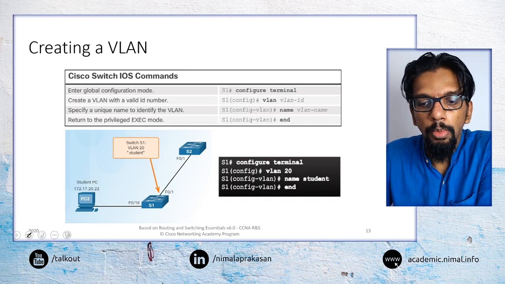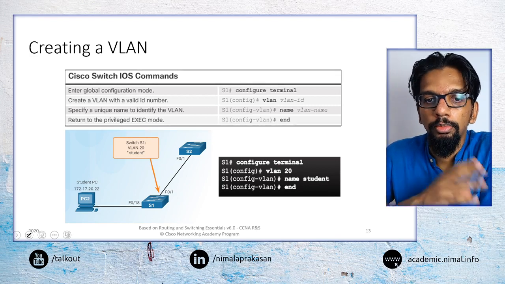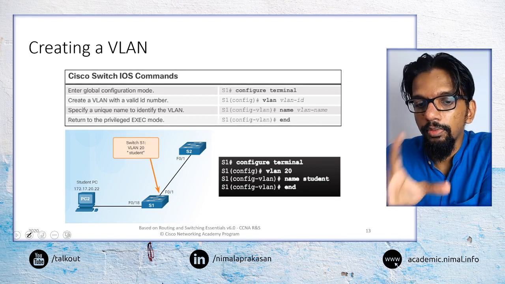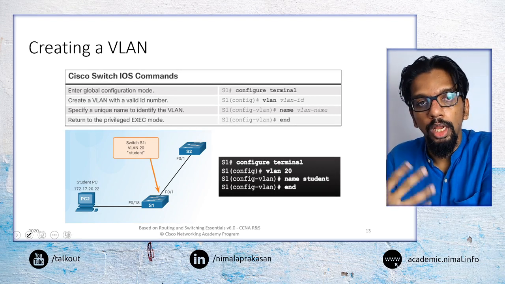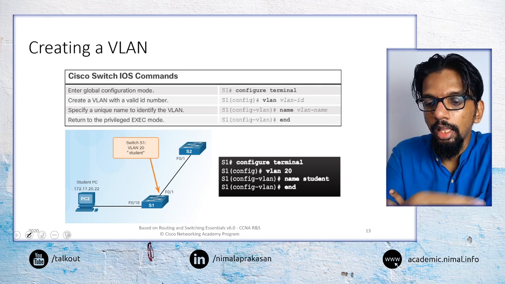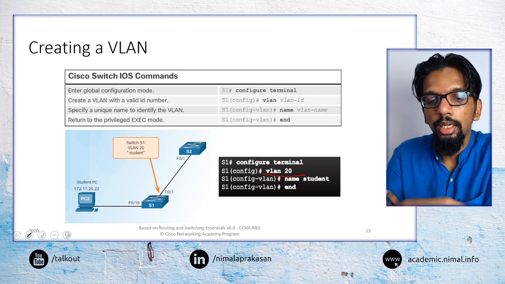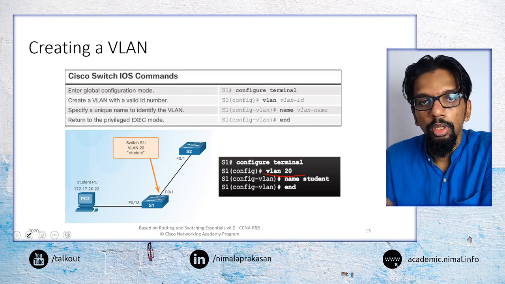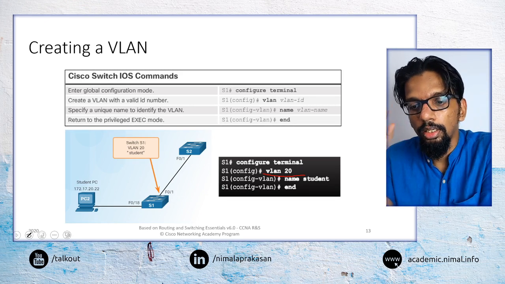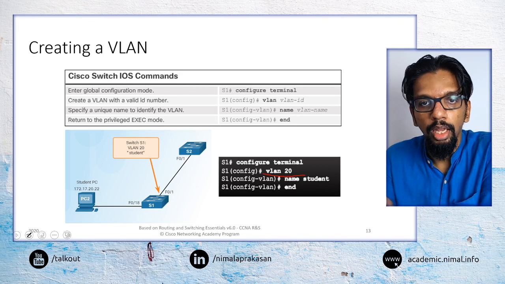So the basic command for creating a VLAN on a switch is fairly simple. We go into the configuration of the switch and then we create a VLAN by specifying a particular VLAN ID. We just say VLAN and give an ID, and then that is a new VLAN created.